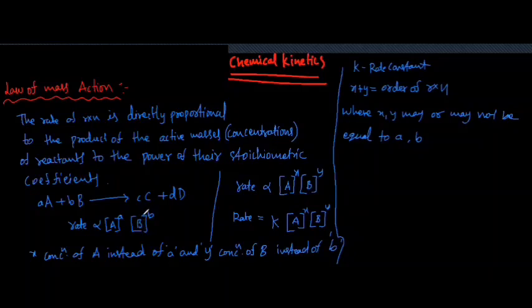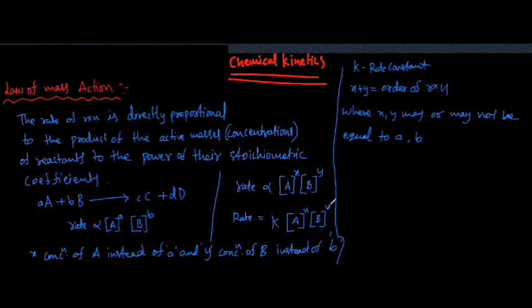But experimental determination shows rate is directly proportional to concentration of A power of x, concentration of B power of y. This is x concentration of A instead of a and y concentration of B instead of b. Then rate is equal to k into concentration of A power of x into concentration of B power of y.